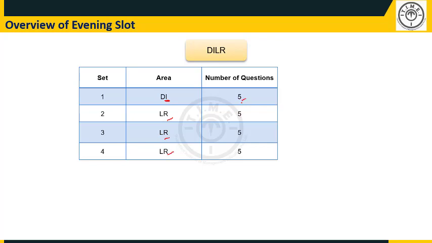And each of the sets had 5 questions each. Last year, if you look at the questions, the sets were 6 question sets and 4 question sets, 2 6-question sets and 2 4-question sets, a total of 20. Now this year the total of 20 has been retained, but it has been retained through 4 5-question sets. So that is the difference between last year and this year.